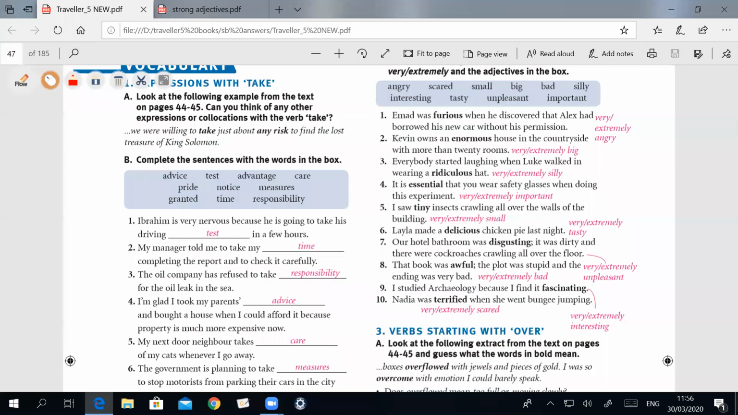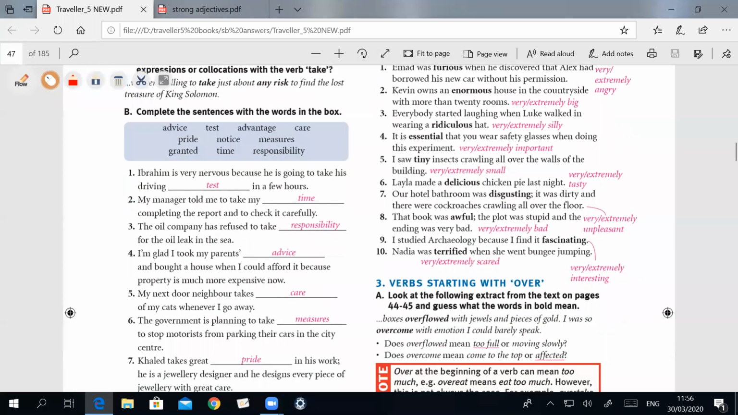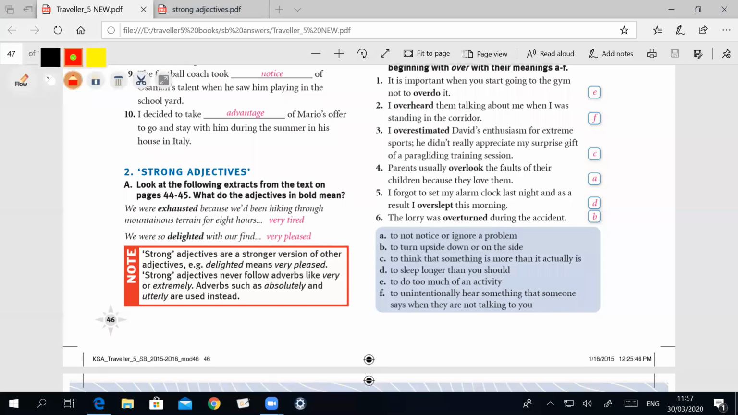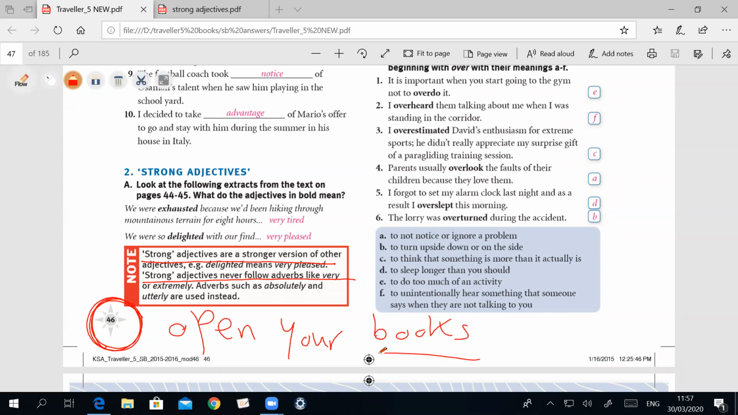You can open your book. If you open your book, this is your book, page number 46. You can study about what I mean by strong adjectives and standard adjectives. Look at your book page, if you please. Open your book on this page. And you can learn how we can use very, extremely, absolutely, or utterly before strong or standard adjectives.